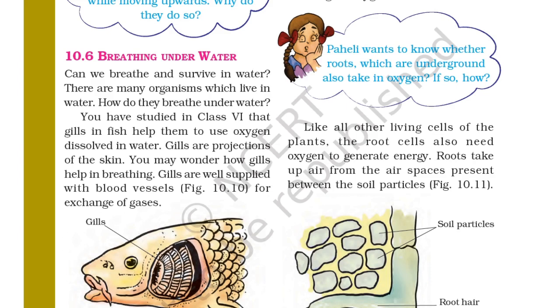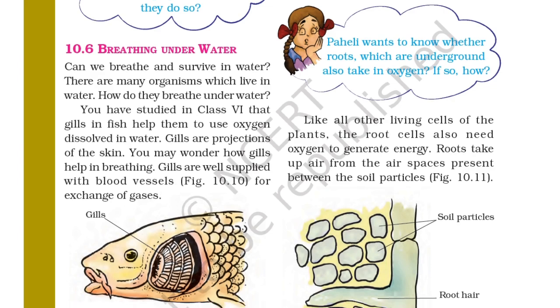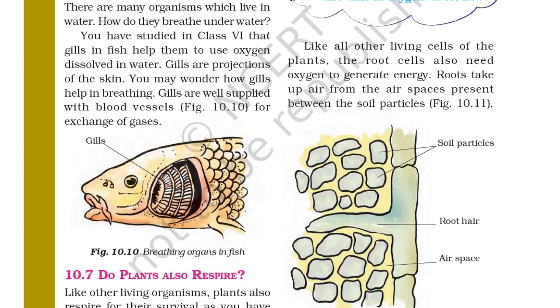You may wonder how gills help in breathing. Gills are well supplied with blood vessels. So these are supplied with blood vessels. In figure 10.10 we are watching this. Exchange of gases takes place here. So this is the breathing organ in a fish.